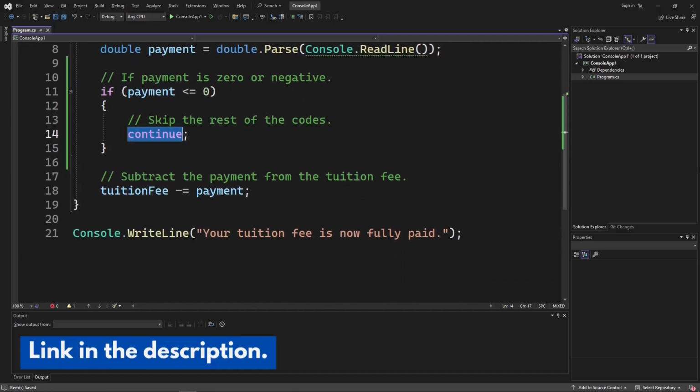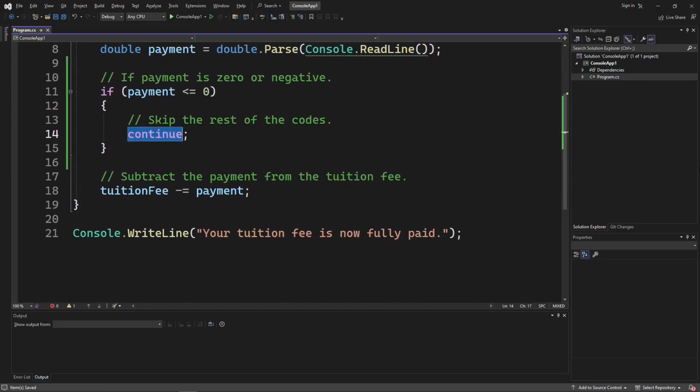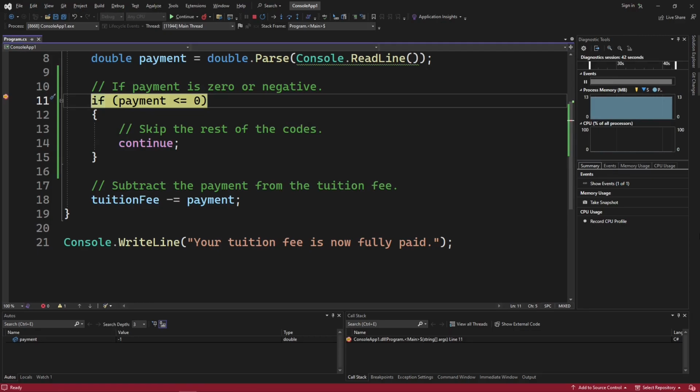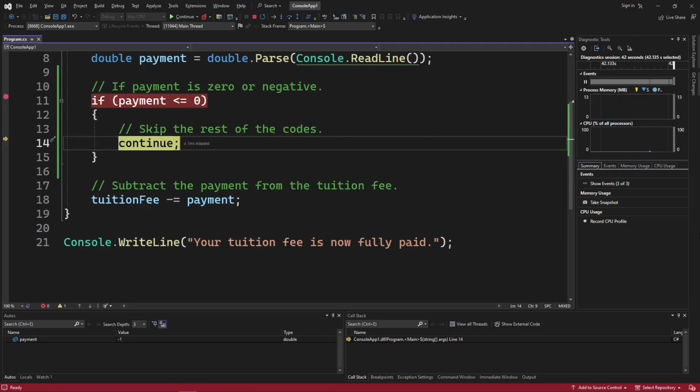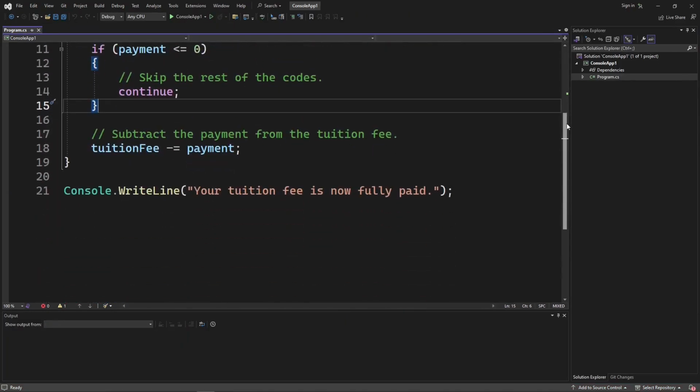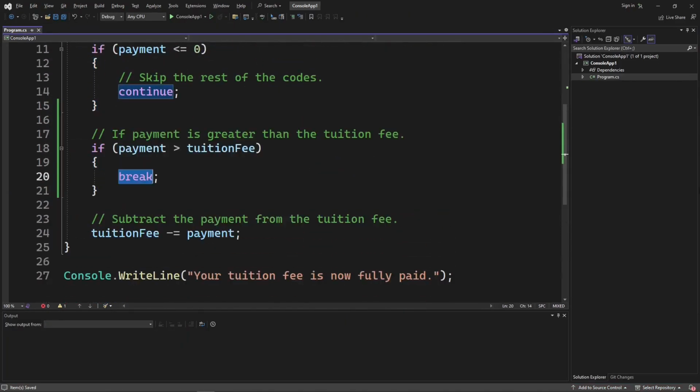You can also use keywords to make this loop more interesting. You can use the continue keyword to skip the rest of the codes. With this condition, first, we ask if the payment is less than or equals to 0. And if it is, we will skip the rest of the codes below to avoid getting 0 or negative payments from the user.